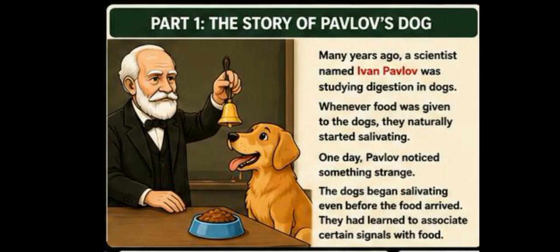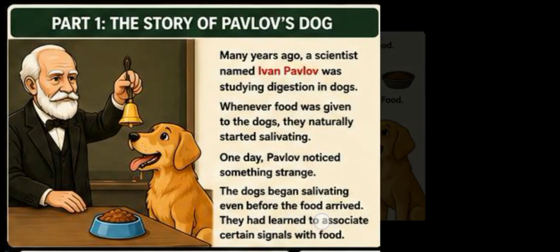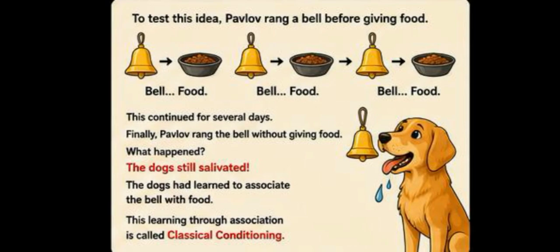Part 1. The story of Pavlov's dog. Many years ago, a scientist named Ivan Pavlov was studying digestion in dogs. Whenever food was given to the dogs, they naturally started salivating. One day, Pavlov noticed something strange. The dogs began salivating even before the food arrived. They had learned to associate certain signals with food.